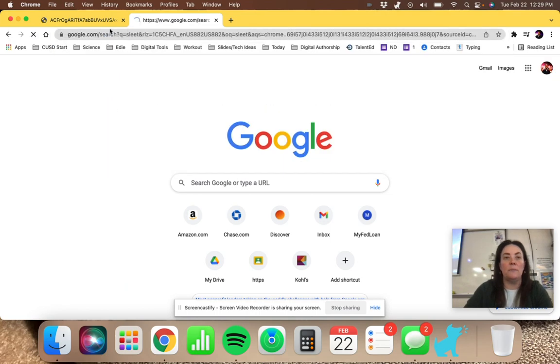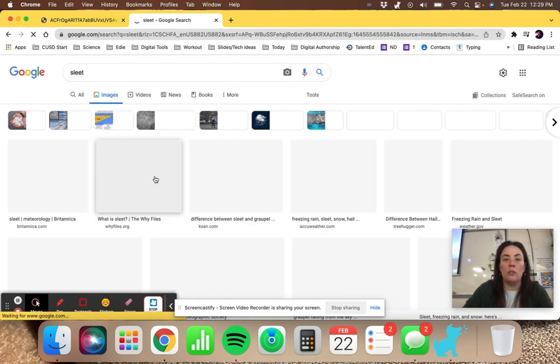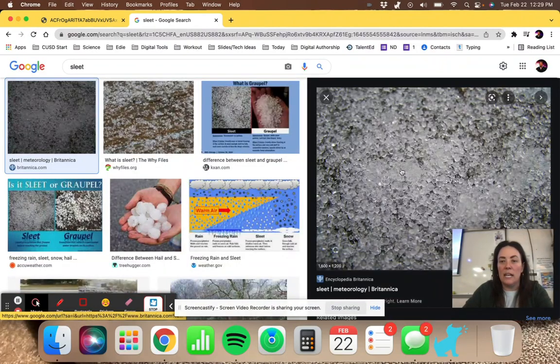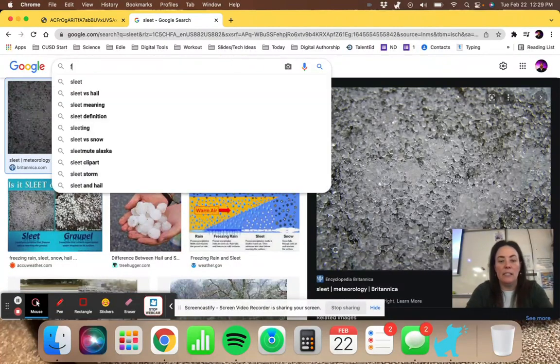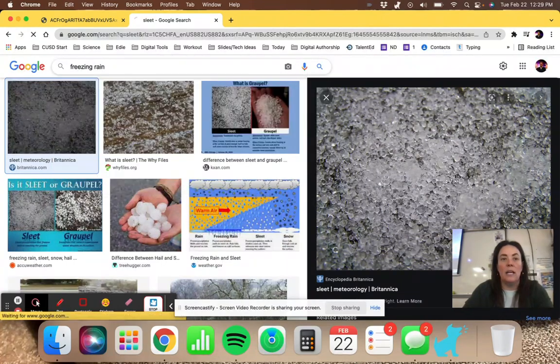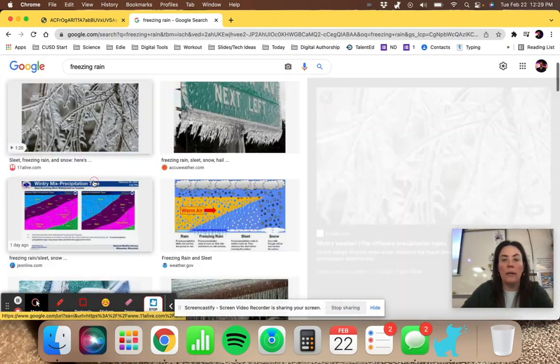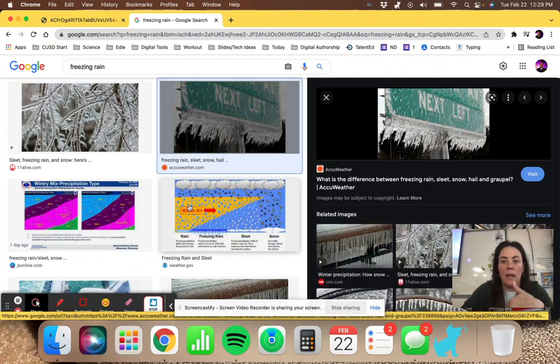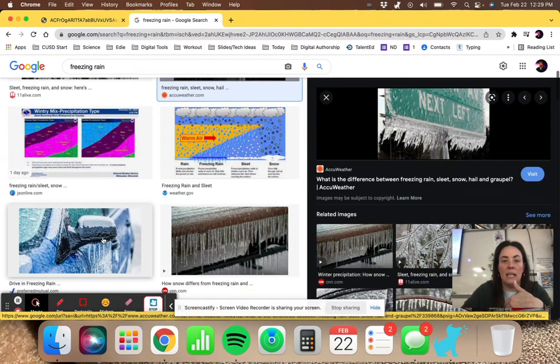And just to give you guys an idea, this is what droplets of sleet would look like here, okay? So it looks like little tiny ice pellets. And then freezing rain is when it is all the way to the ground, but it freezes when it hits a cold surface.